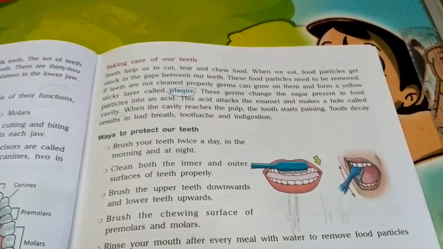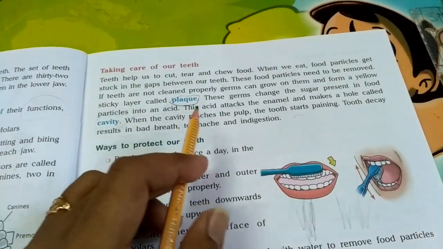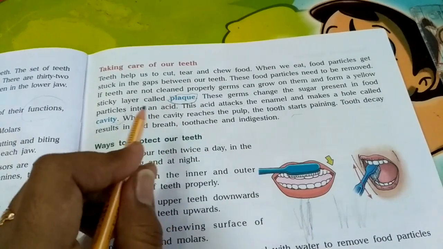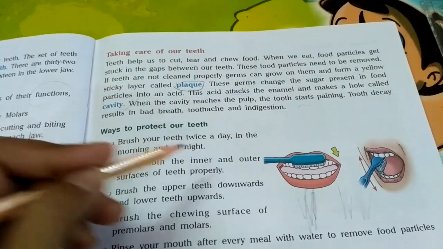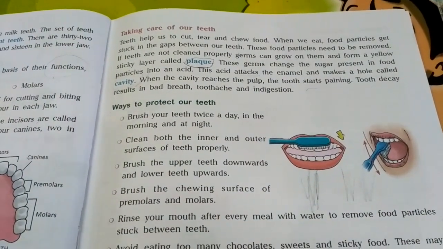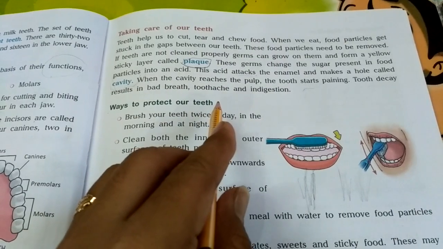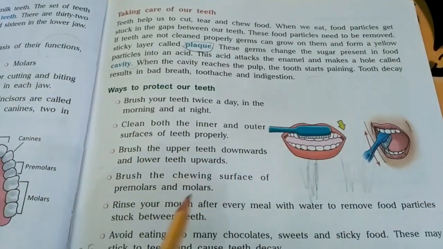Then we have studied certain teeth related problems like plaque, that is the yellow sticky layer which grows due to germs on our teeth if proper oral hygiene, brushing and cleaning of teeth is not maintained. Then there was the cavity problem, bad breath, toothache, and indigestion.